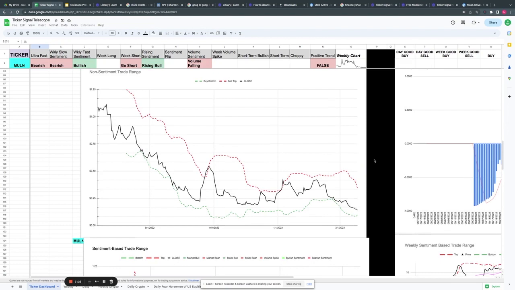This is a non-sentiment based trade range. We can see the volatility that we're expecting inside of MULN. When the bars are incredibly wide, that means there are high levels of volatility.